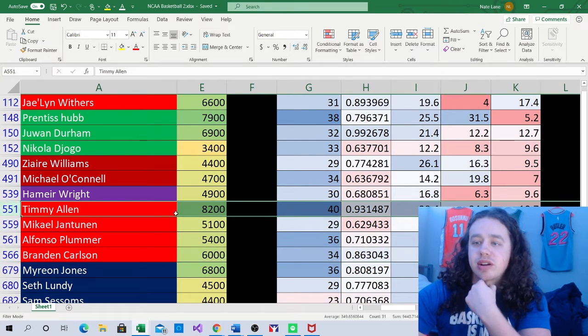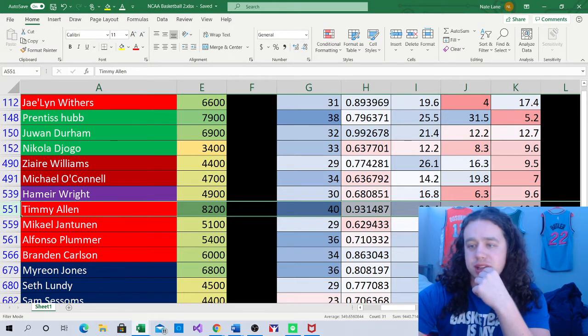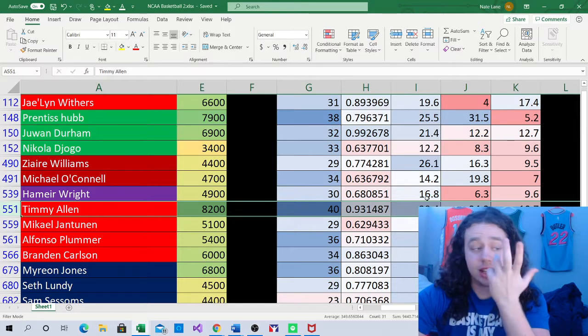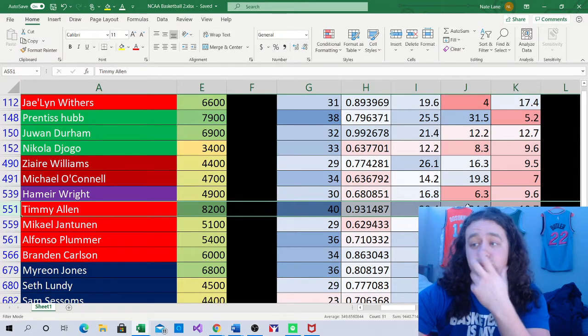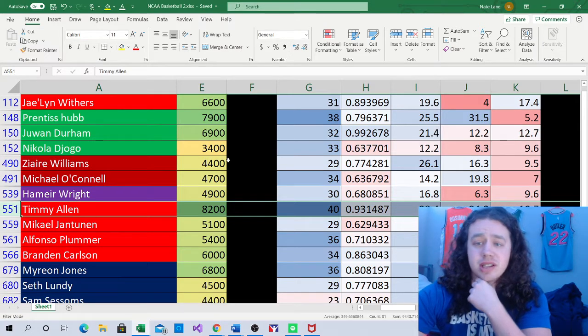Timmy Allen's their best player, $8,200, give him 40 minutes. He's playing monster minutes. He has monster usage, monster assist rates. Love playing him today. He's in a pace-up spot, a fast-paced game, high total game as well, 29.4 usage rate, 24.3 assist rate. Love him here. Probably my favorite pay-up option, to be honest, on the entire slate. So I really do like Timmy Allen a good bit here.